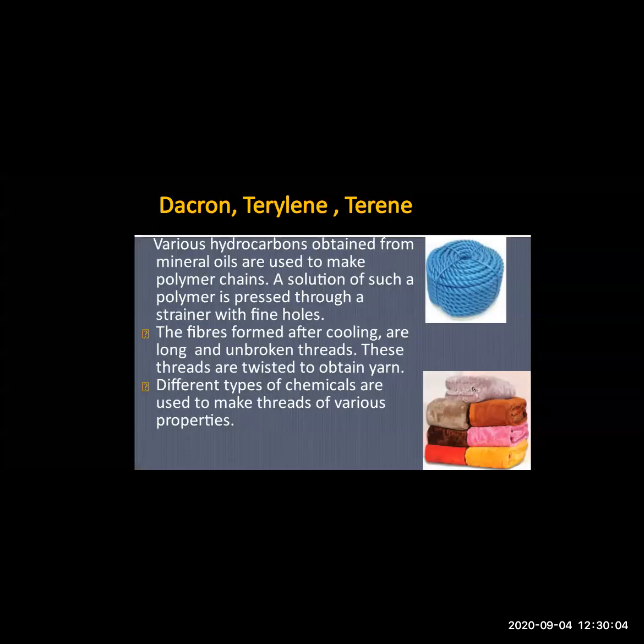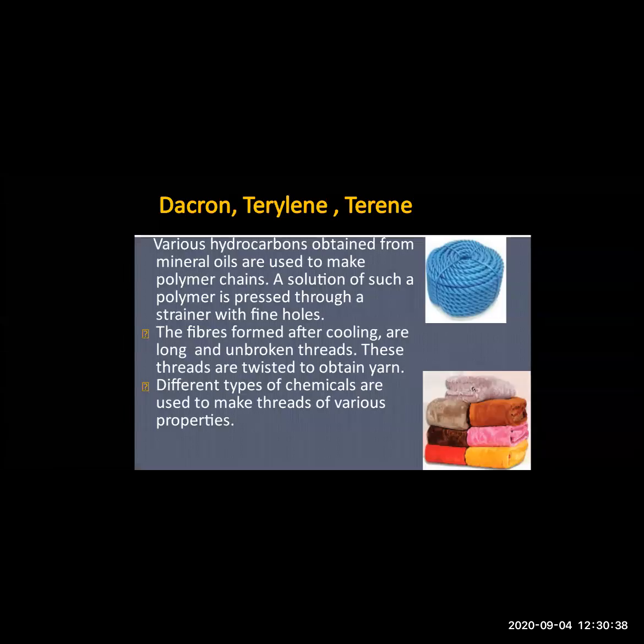And after obtaining this type of solution, what happens? They are pressed in the strainer with fine holes. So what happens to them? After cooling, you can see long and unbroken thread. Then these threads are twisted to obtain a yarn. You can see here bundling of the yarn has been done. So it is a long continuous thread which is unbroken, and afterwards it is twisted to obtain the yarn.